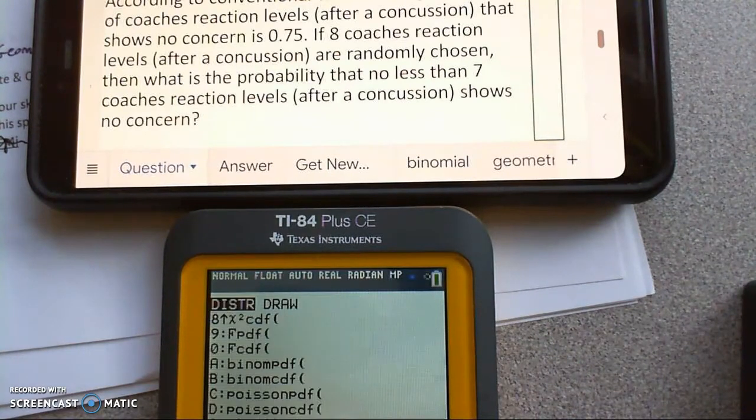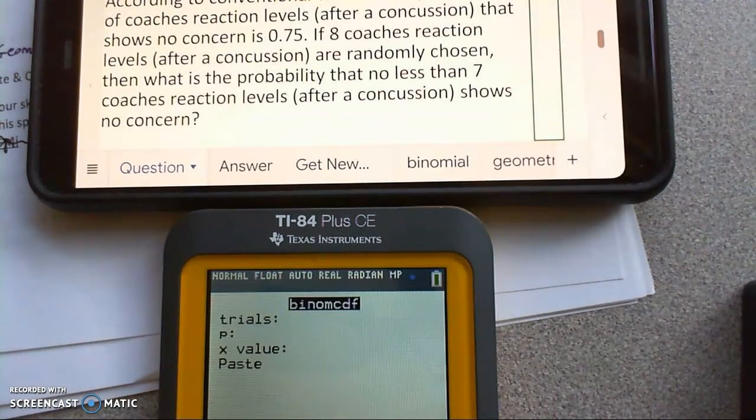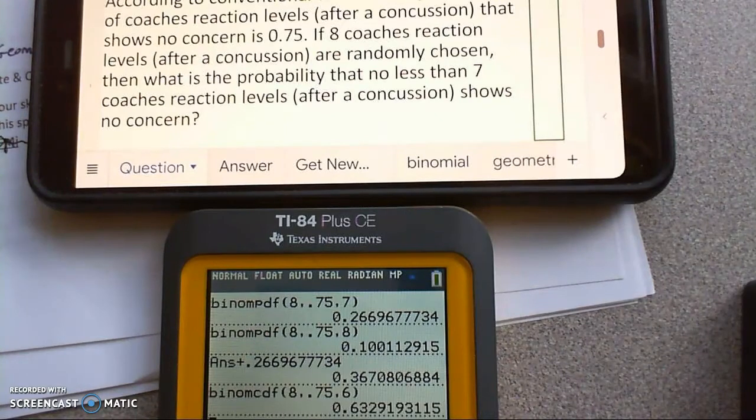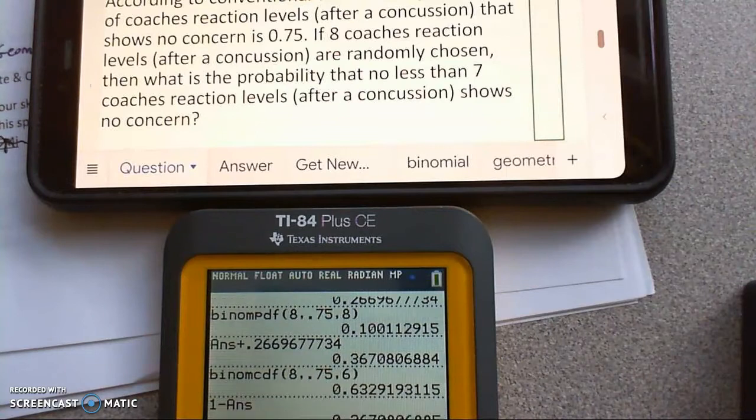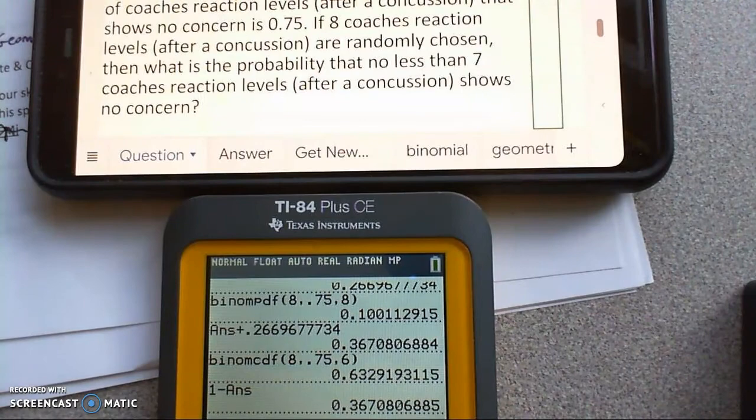Second distribution, binomial CDF. I got 8 trials, probability of success is 0.75, and I'm going to put in a 6 here, and that's going to give me the cumulative distribution function from 0 of them showing no concern up to 1, 2, 3, 4, 5, all the way through 6. Give me that value, and then do the 1 minus of that to get the complement, to get that 0.367 that we had earlier. And that should be the answer.